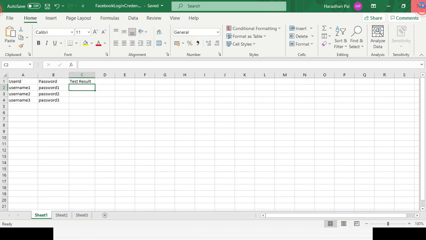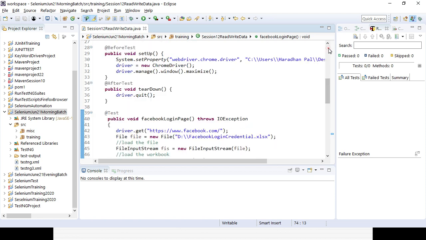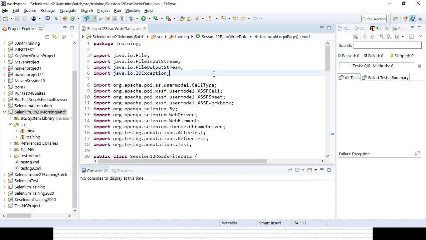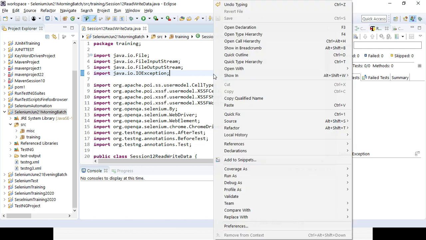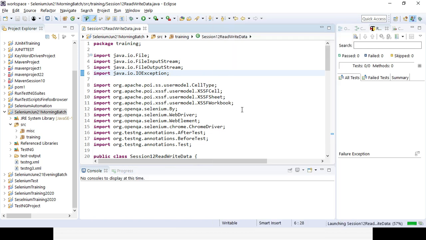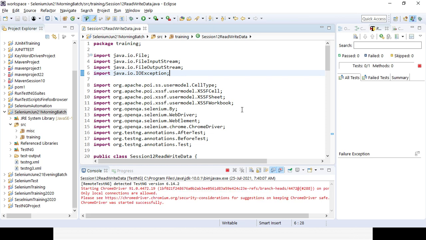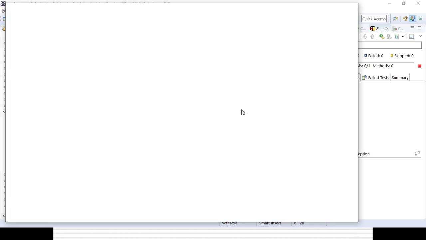Let's close the Excel sheet. Sometimes it can create a problem if you keep it open, so it will not be able to update the data. Okay, now let's try to run your test cases. Right click, run as, TestNG test. Let's see whether your test case is running or not, and whether for each and every row from where data is taken, it is updating the test result as passed. That means it is reading and writing the data at the same time.